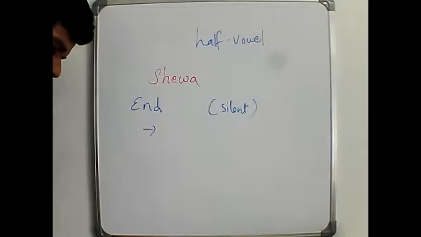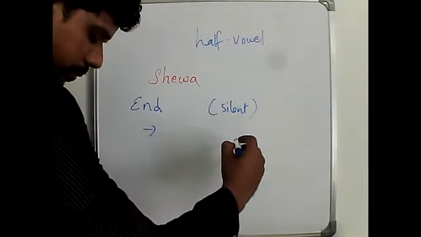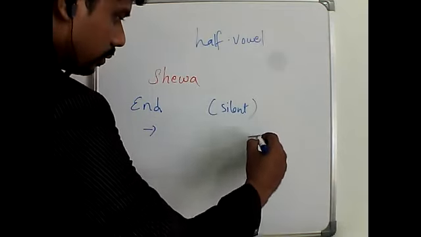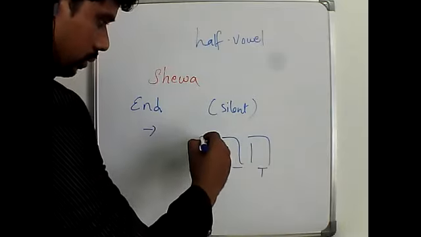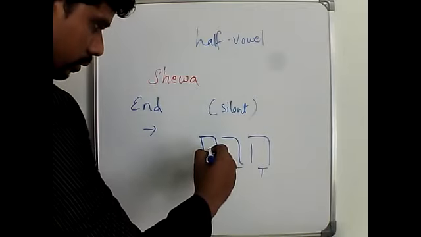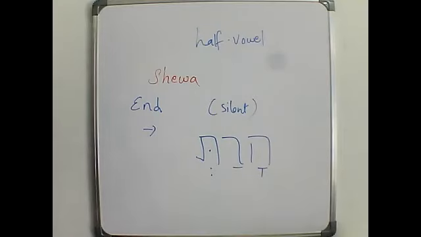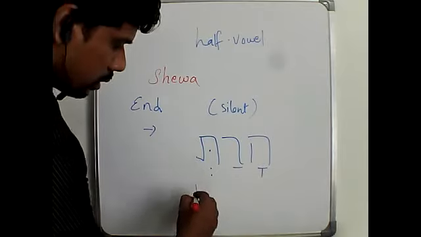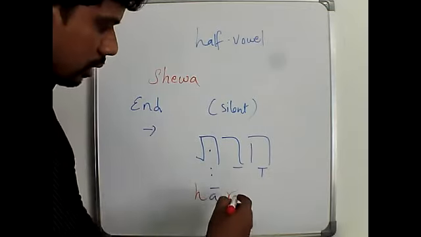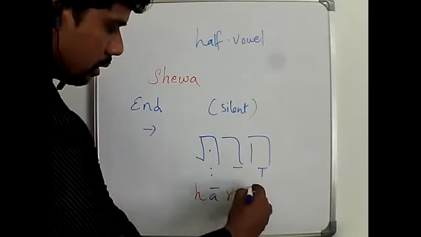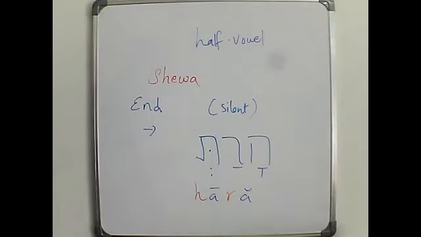For example, what is this? This is harat, right? Chet, and kametz is a, and resh, and patach is a, and tav.